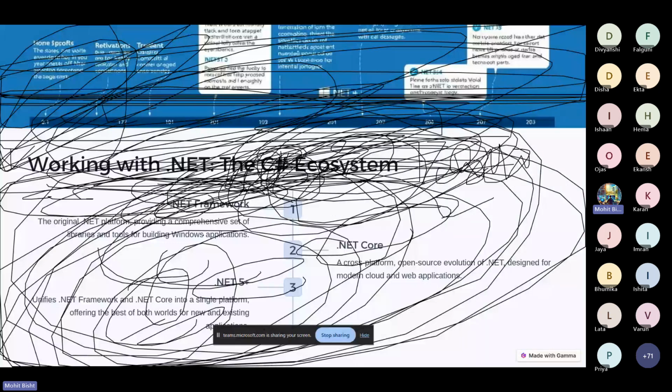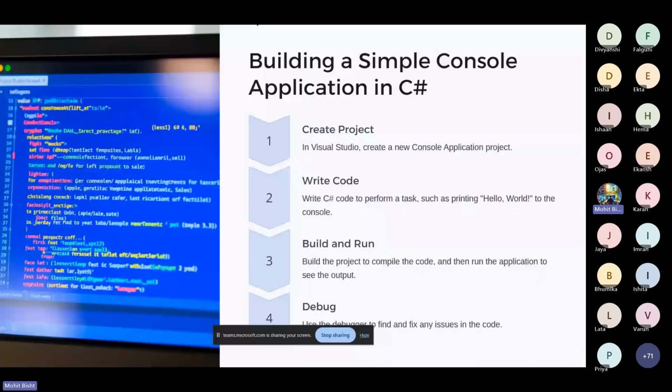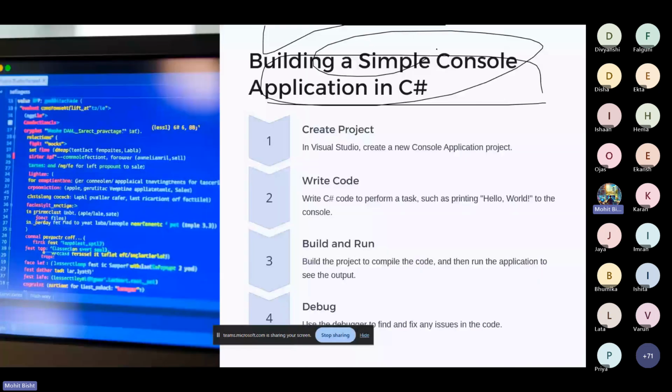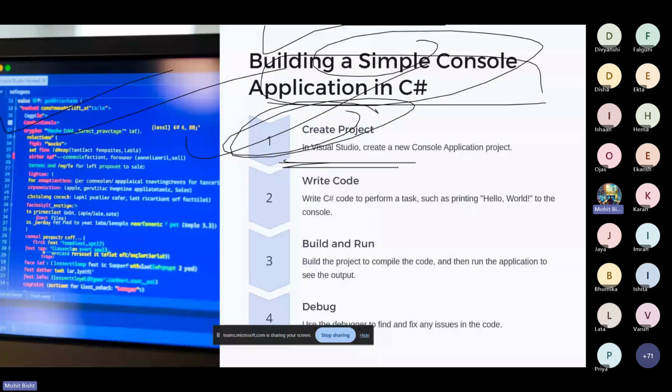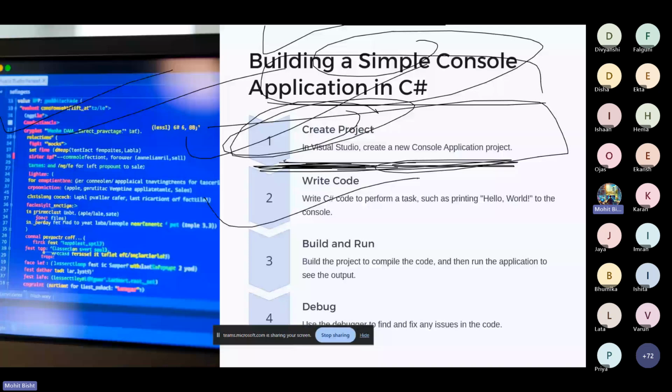So let me go to the next slide. Building a simple console application in C sharp. I already told you, if we get time, we can discuss it. We can create a project. Simply, you just need to download Visual Studio Code, start the application, and then write simple C sharp code.